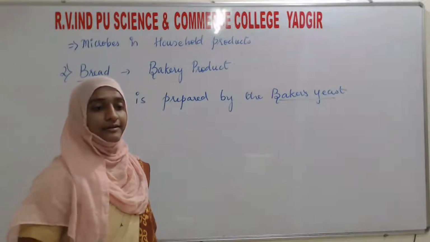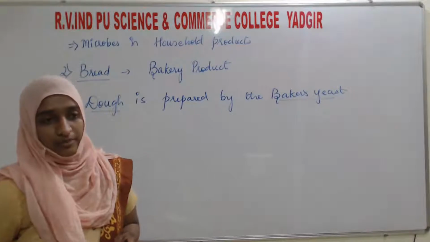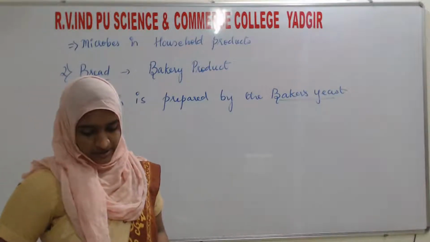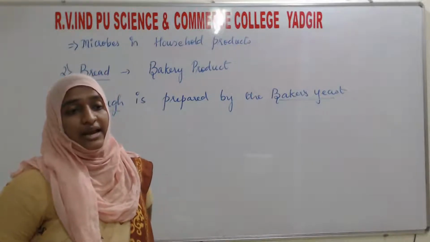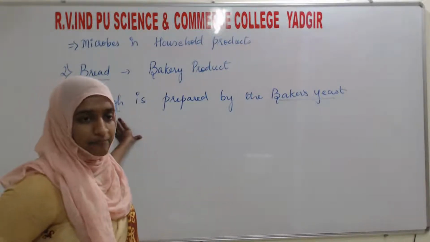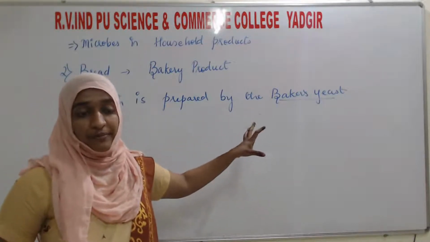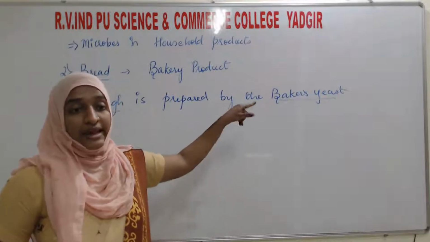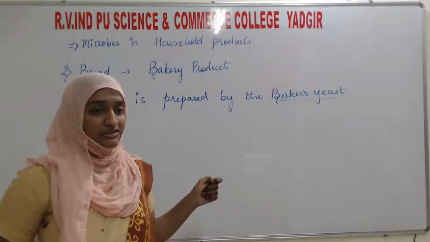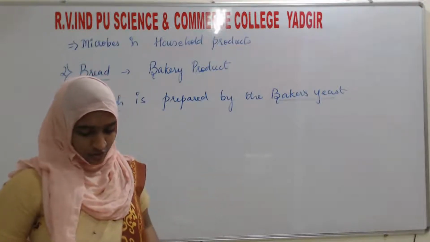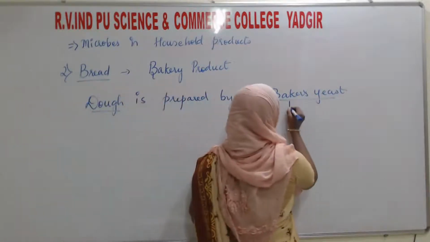Baker's yeast is available in powder form. In which form is it available? It is available in powder form, which is mixed with water and added to the dough. So what is baker's yeast? From which microbe is that powder or yeast prepared? The name itself says it, yeast. What is the particular strain of yeast here? That is Saccharomyces cerevisiae. Keep in mind, this is a very important point.